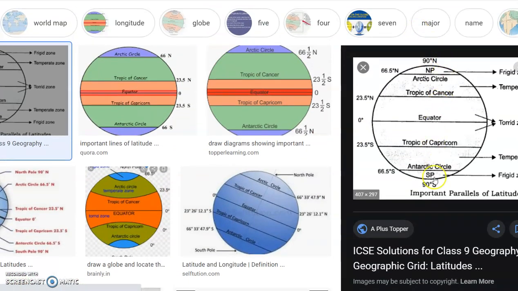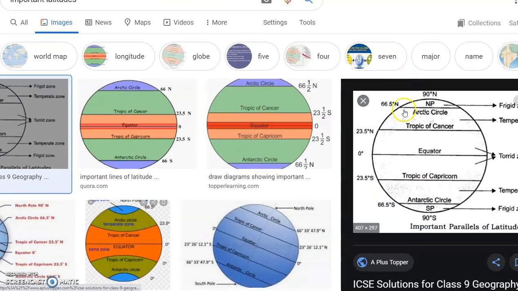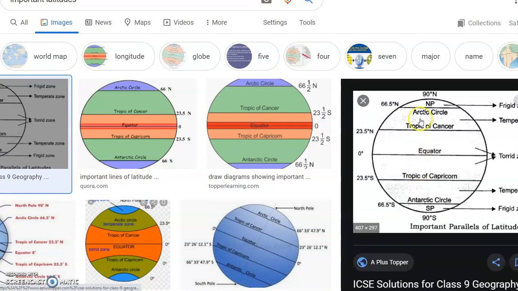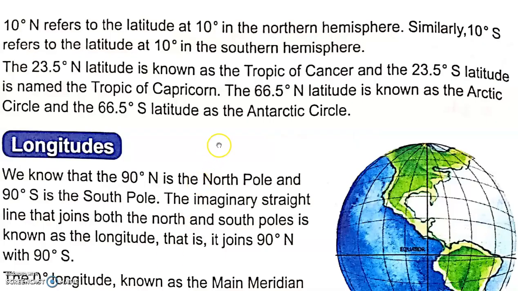You can see here, 0 degree is the equator, 23.5 degree north is the Tropic of Cancer, 23.5 degree south is the Tropic of Capricorn, 66.5 degree north is the Arctic Circle, 66.5 degree south is the Antarctic Circle, and 90 degree north is the North Pole, 90 degree south is the South Pole. Okay, so these are the important parallels of latitude.